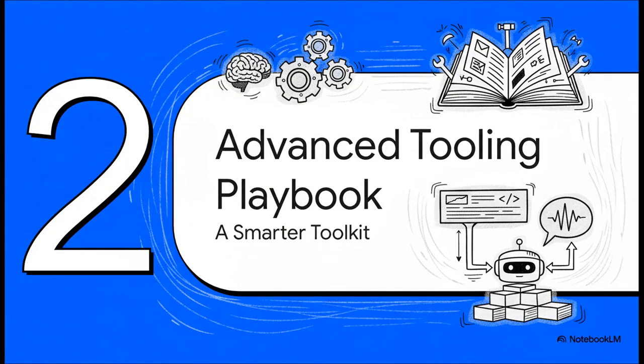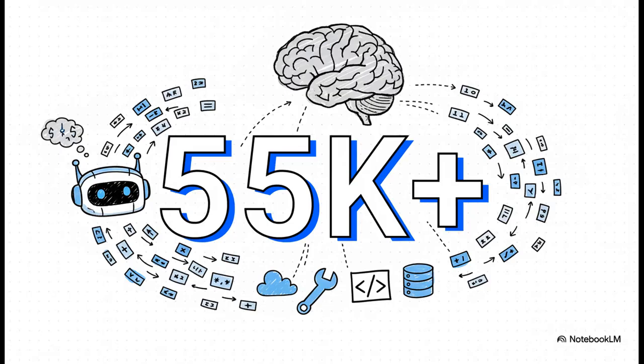Okay, so having a standard language is a huge step, but you also need a smarter way to actually speak that language. And that's where companies like Anthropic are stepping up, creating a really powerful playbook for their Claude models. Now, to really appreciate what they're doing, you have to get the scale of this problem. Anthropic found that just defining 58 common developer tools for an agent ate up more than 55,000 tokens. That is an enormous piece of the model's working memory just gone.